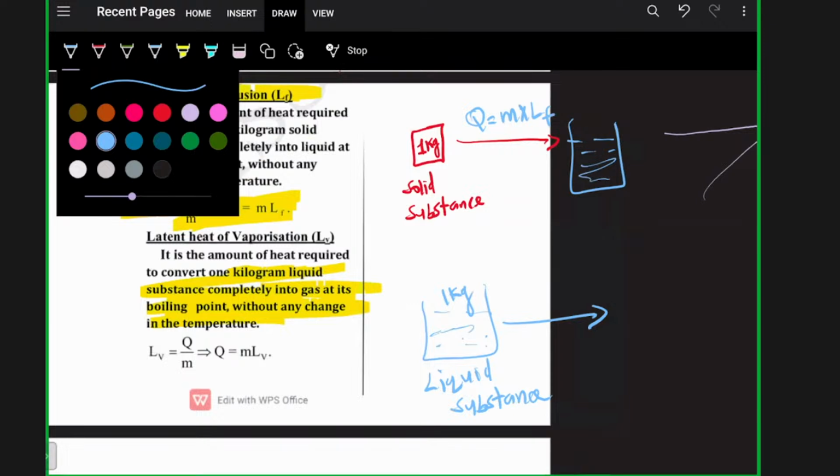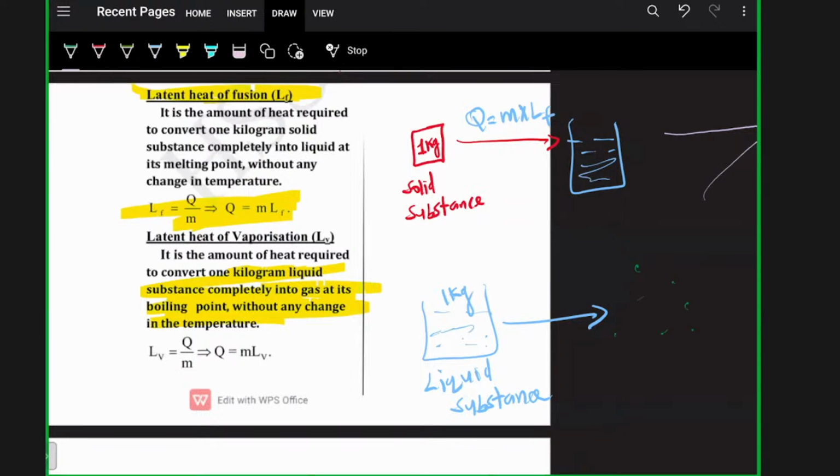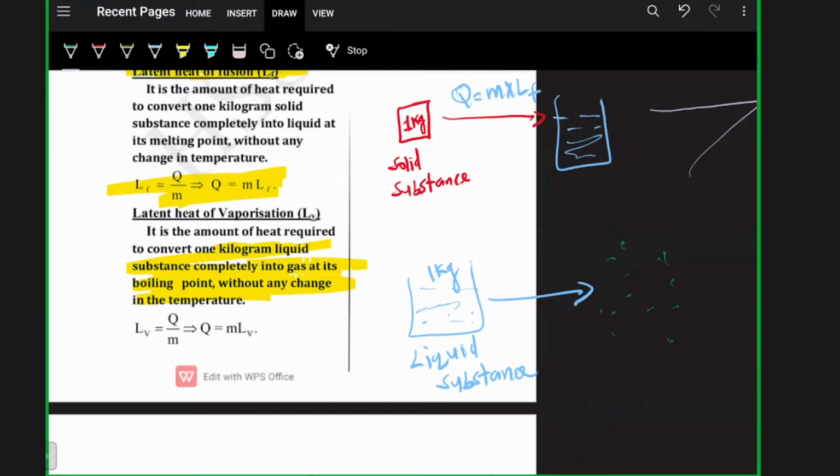So the amount of heat required to convert 1 kilogram liquid substance completely into gas at its boiling point without any change in temperature is called latent heat of vaporization. The amount of energy required will be mass into LV, where LV is latent heat of vaporization.